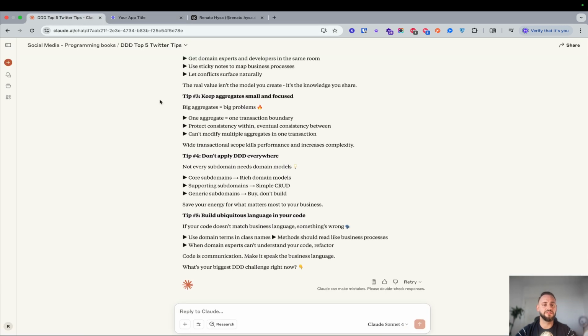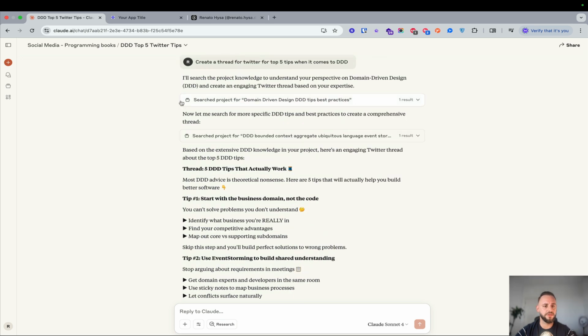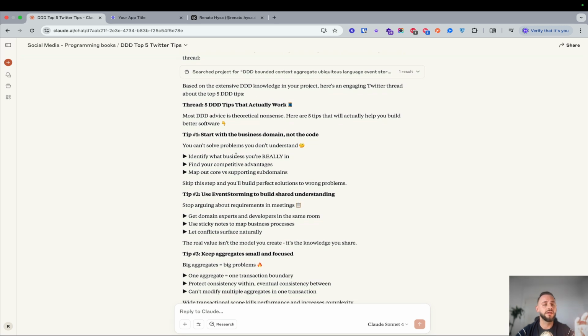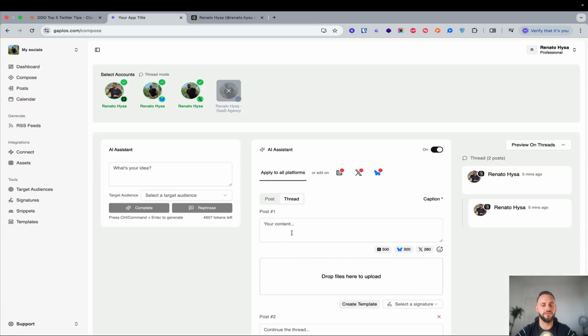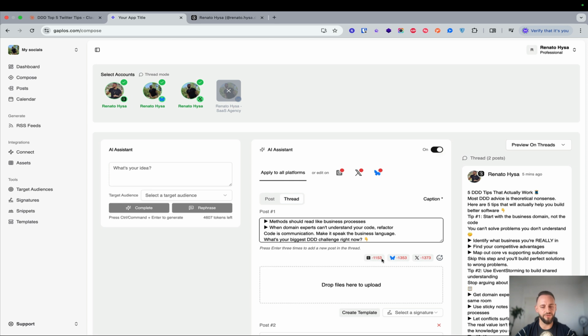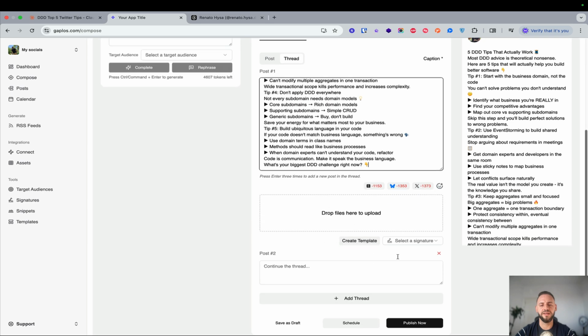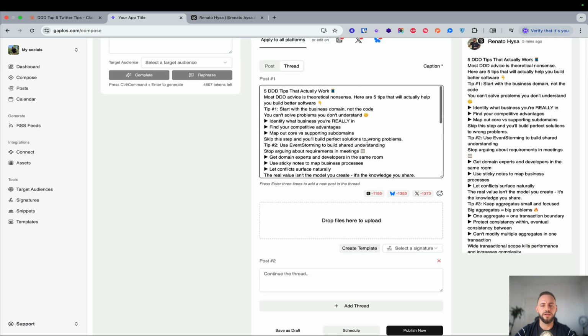I'm using Claude for this, so I have a project on Claude. I have fed it a couple of domain-driven design books, and I asked it to create a thread for Twitter with the top 5 tips when it comes to DDD. As I said, this is very niche. If you're in a different field, you will do a lot better than I do. I'm going to copy all of this content, go to Gapless, and paste it on the first post. Obviously, this is not going to work because it exceeds the character limit. But Gapless has a very nice feature: I can press enter 3 times to add a new post in the thread.